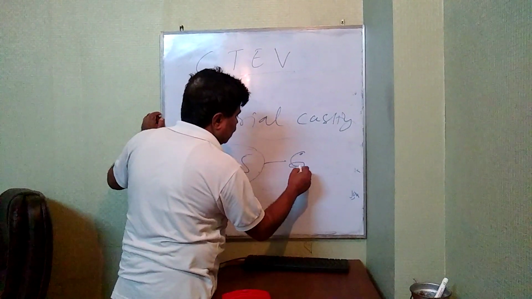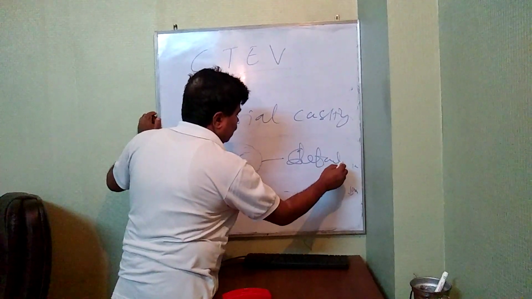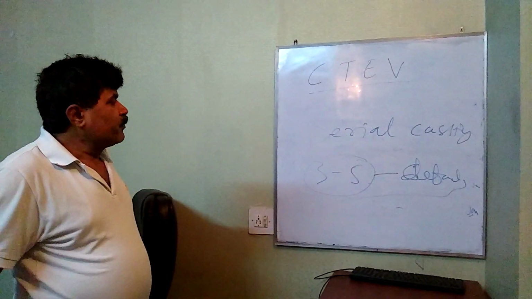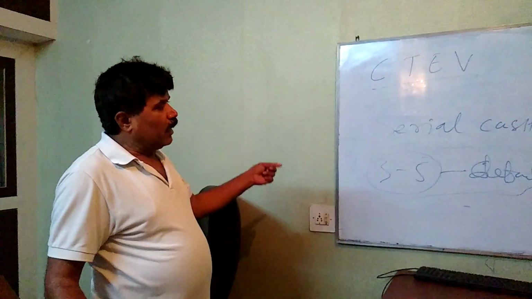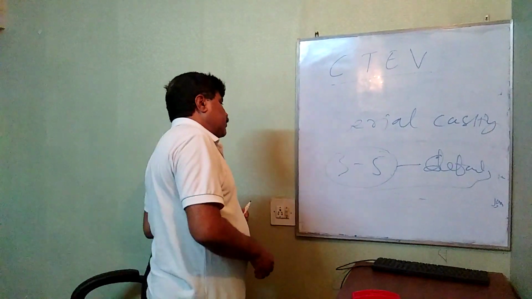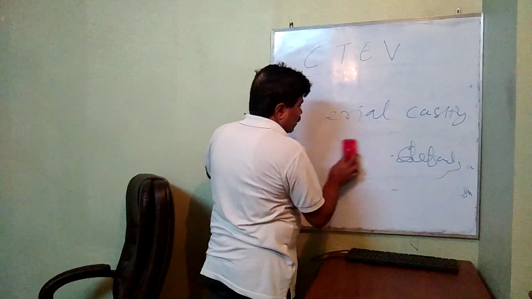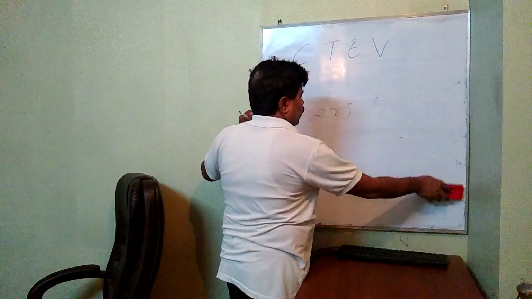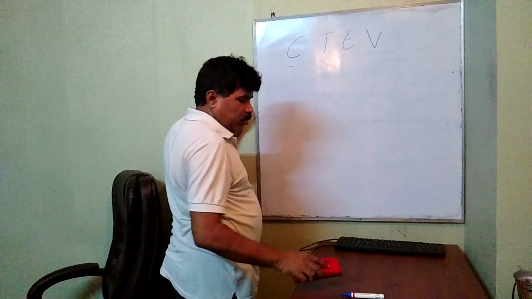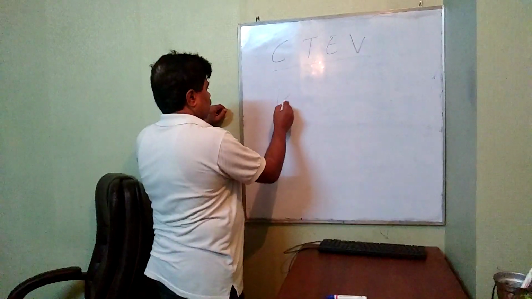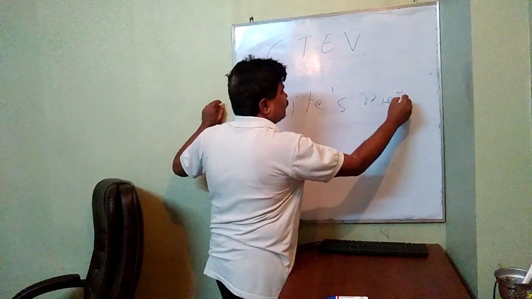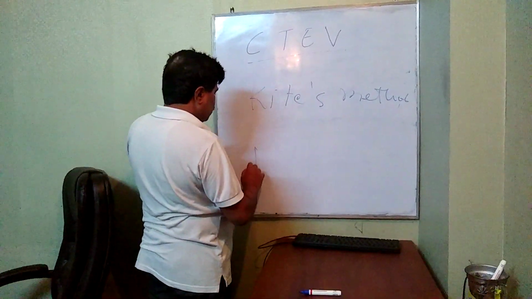The deformity gets corrected by 3 to 5 castings. So manipulation and serial casting are very important in this case. There are many methods, but the common ones are the Kite method and the Ponseti method.